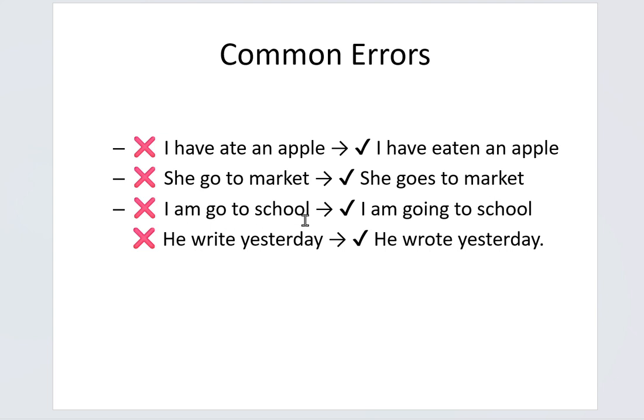I am go to school. It is a wrong form of the sentence. I am going to school. It is the correct form of the sentence. He write yesterday. It is a wrong sentence. The correct form of this sentence is he wrote yesterday.